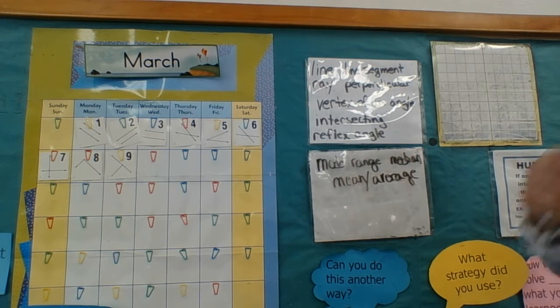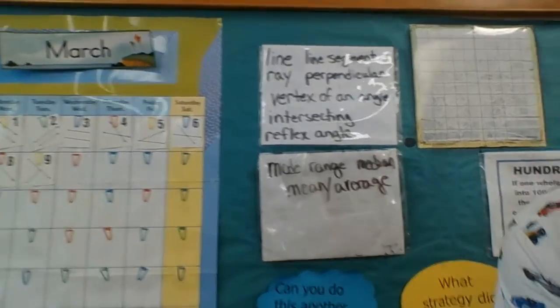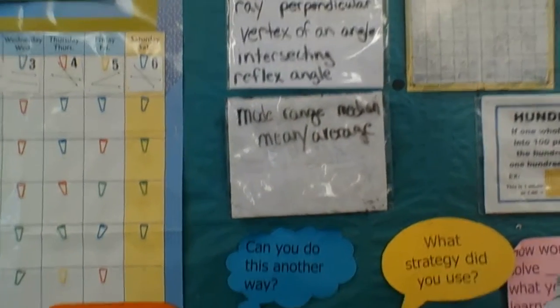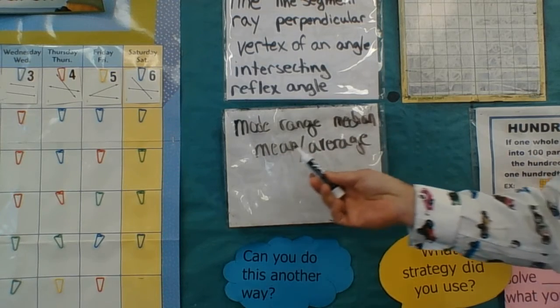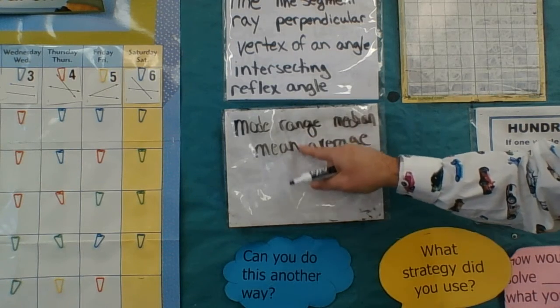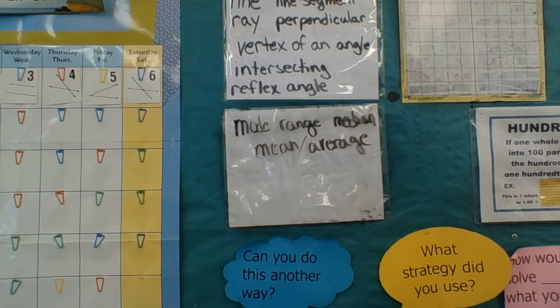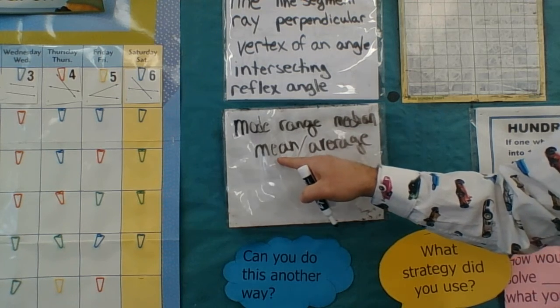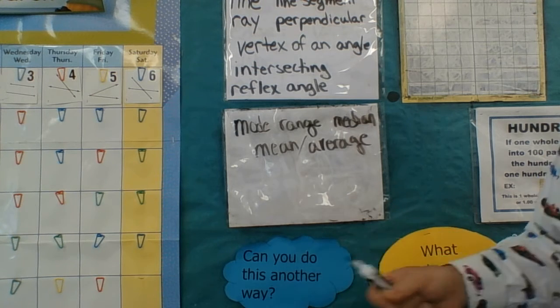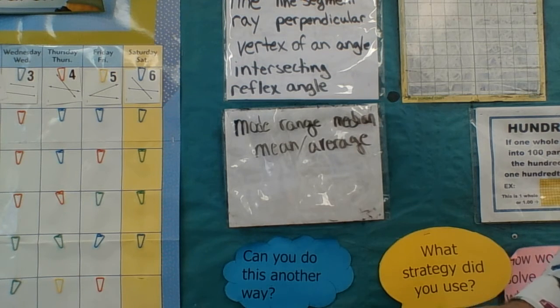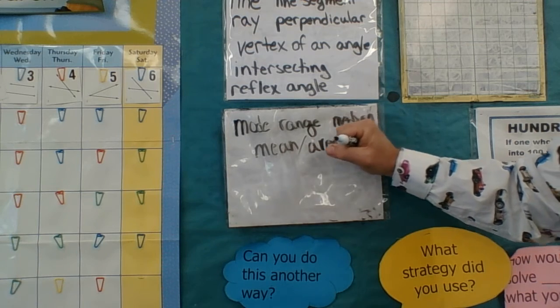So you might want to press pause. I'll move it a little bit closer. You might want to press pause and write down this terminology: mode, range, median, mean/average. The reason I have a slash there is mean and average are the same thing. So if they're asking for the average, they're asking for the mean. So we'll do that one tomorrow.